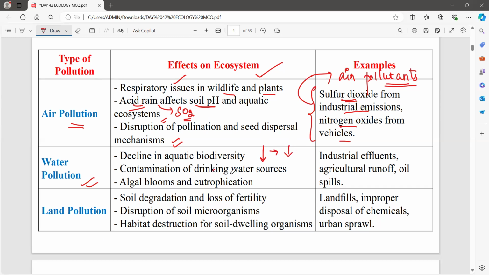Now, contamination of drinking water sources. If the water body is used for drinking purposes and if it is getting contaminated, definitely the organisms which depend on this water for drinking purposes are also getting affected. Now, in case of water pollution, definitely there will be the growth of algae.